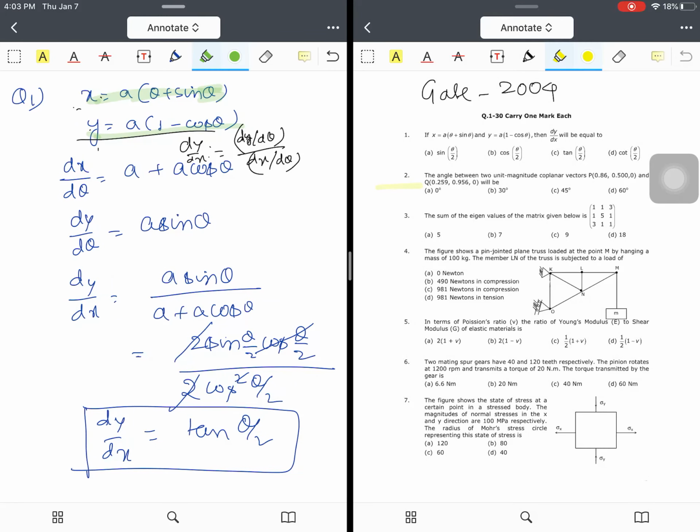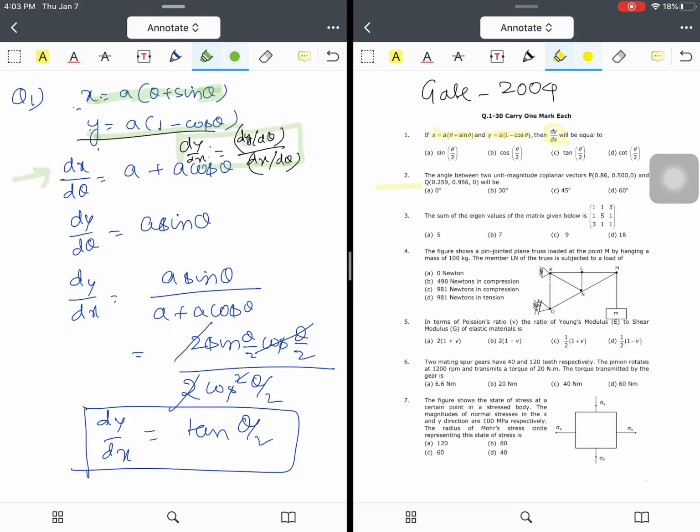The first question is a parametric type of expression where two variables are represented in terms of a third variable. Let's take x is equal to a plus sine theta, y is equal to a into 1 minus cos theta. We have to find dy by dx. It is very simple. We know that dy by dx is equal to dy by d theta divided by dx by d theta.